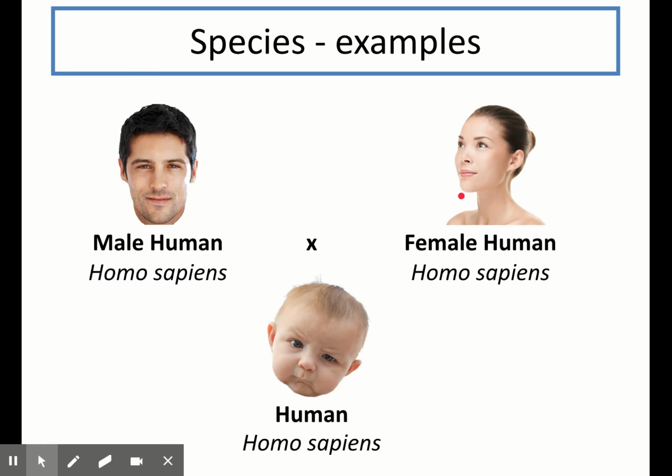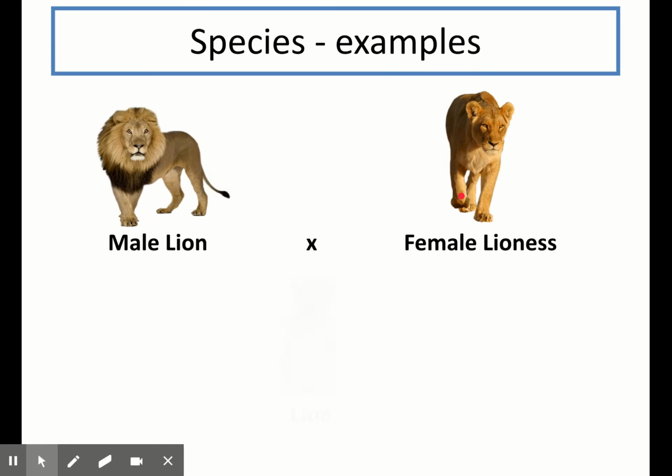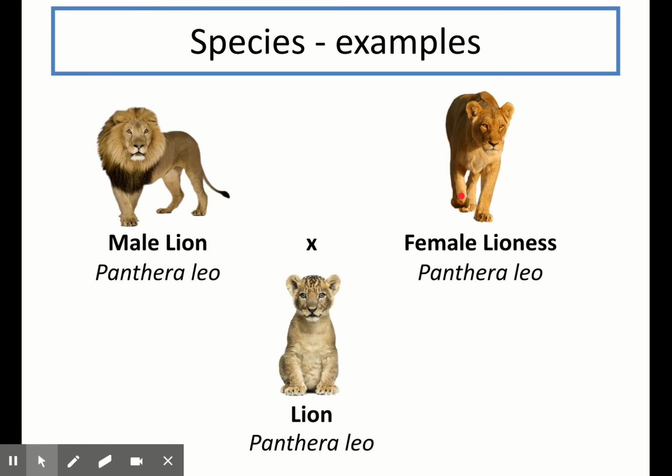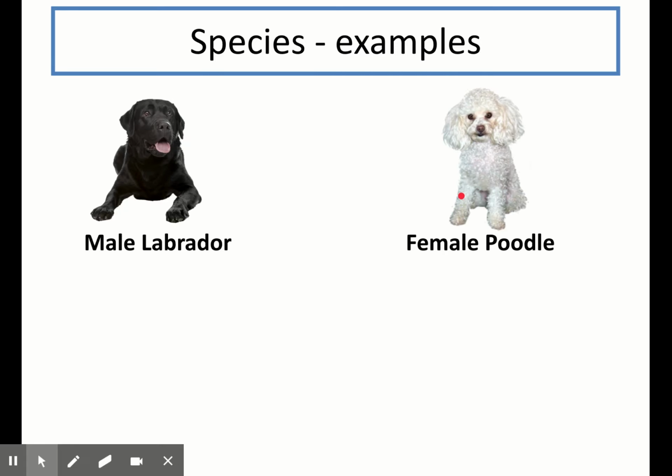Here we have 2 humans, and when they interbreed, they create a baby human, which is fertile and can go on and have its own offspring, which means the parents were both the same species, so humans in this case. In this example here, we have a male lion interbreeding with a female lion to produce a lion cub, and this lion cub is a fertile offspring and can go on to have its own offspring, so these lions were the same species. Now, so far those were quite easy examples.